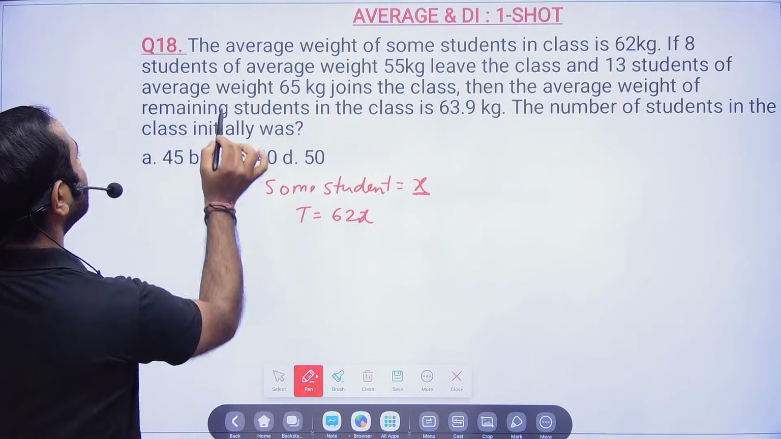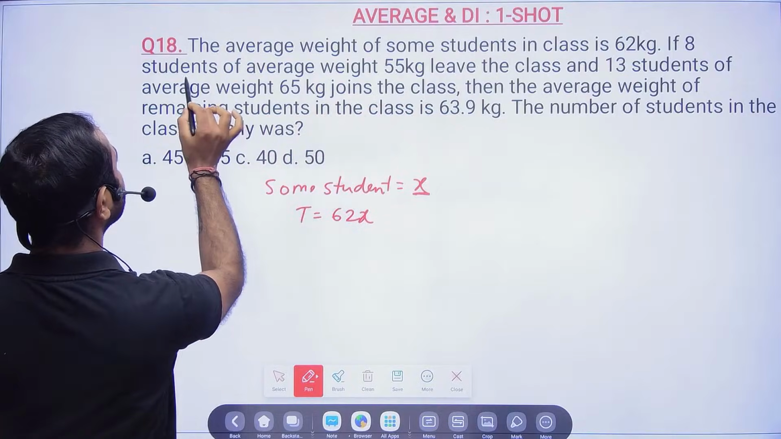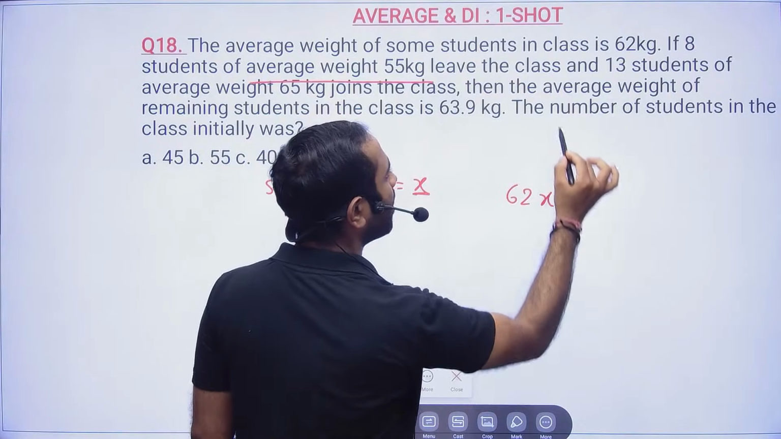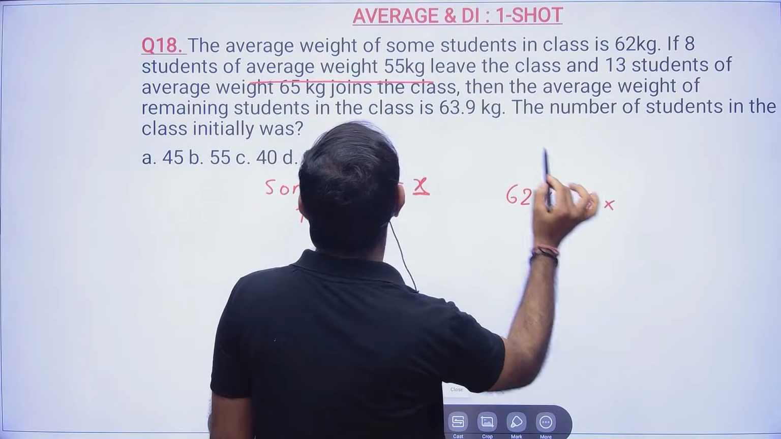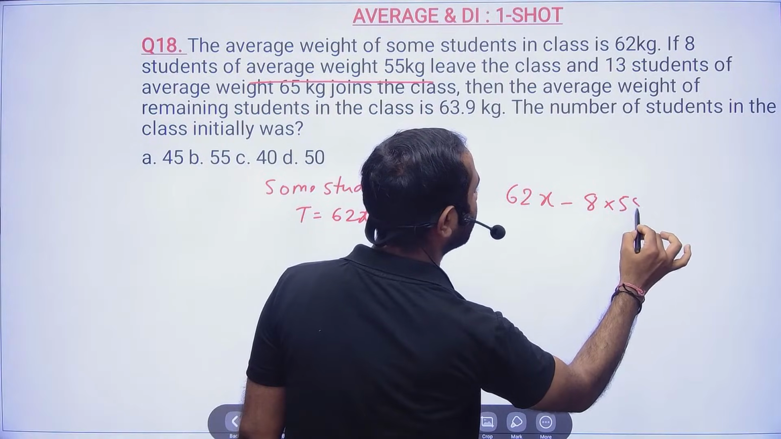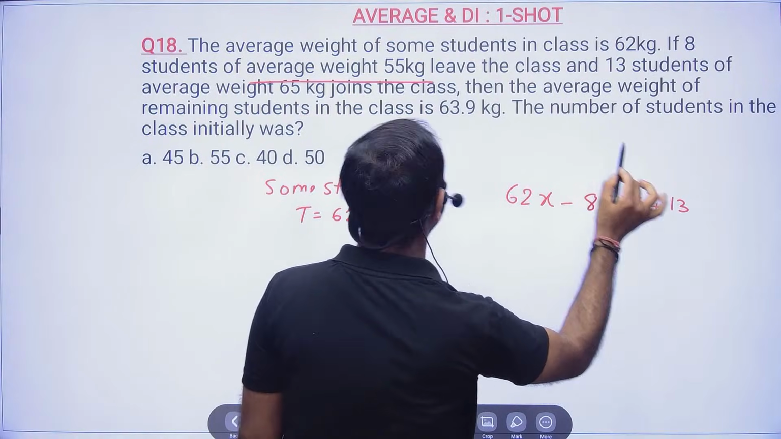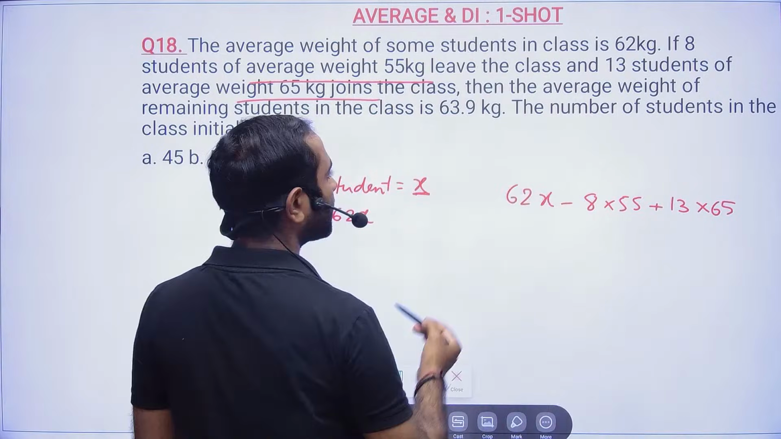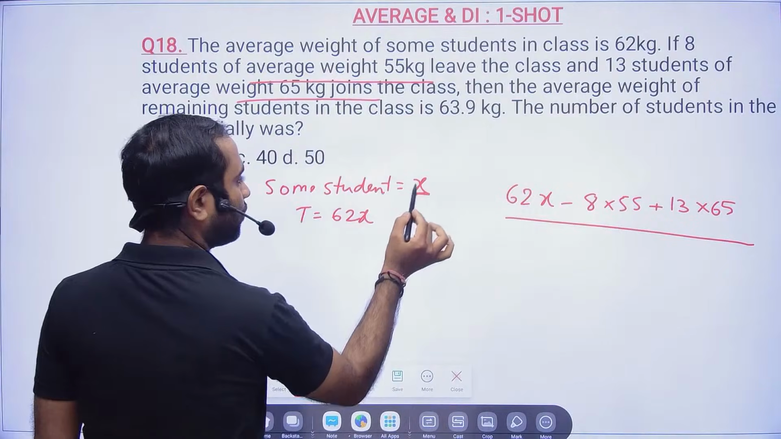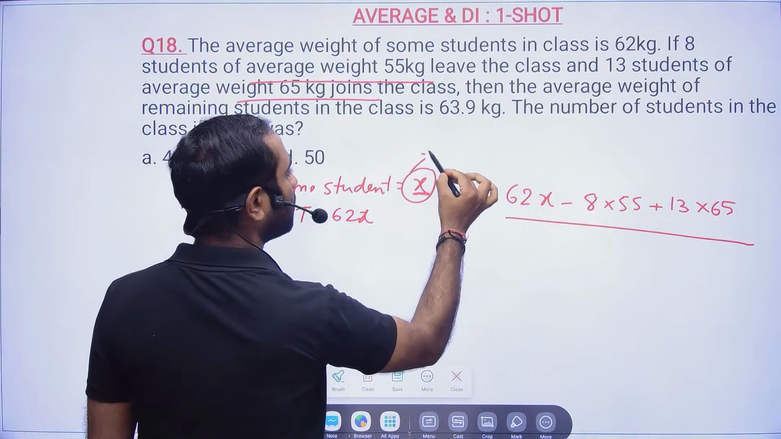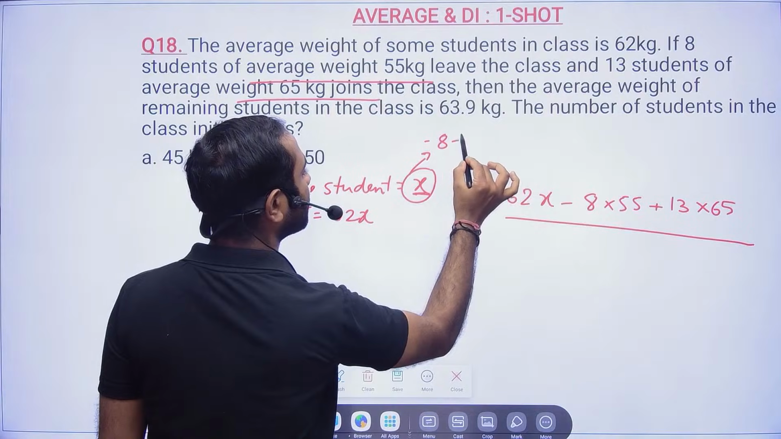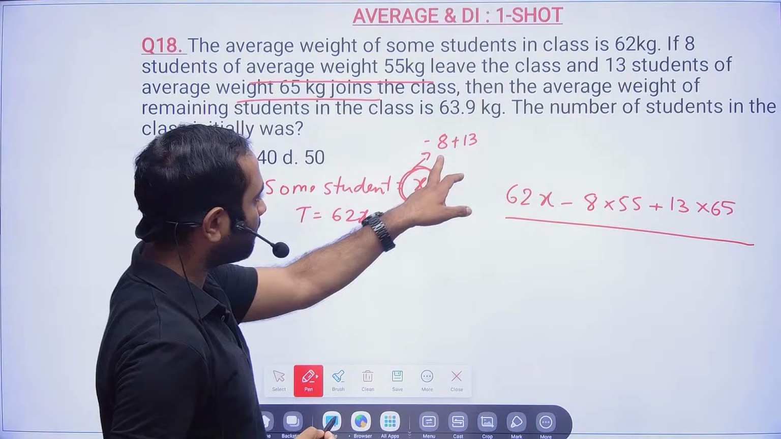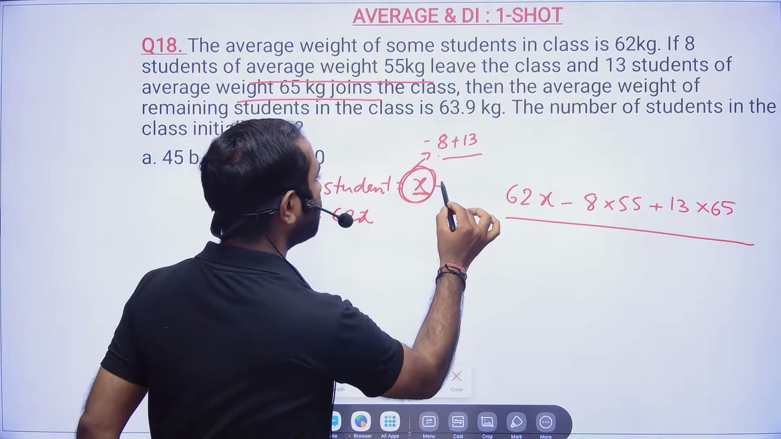Now if 8 students of average weight, so total sum is now 62x. Now what they are telling, if 8 students of average weight 55 kg are leaving and 13 students of average weight 65 kg are joining. Okay, then you see total number of students is X. Now 8 are leaving and 13 are joining. So earlier you had X number of students, and because of this what happened, you went plus 5.